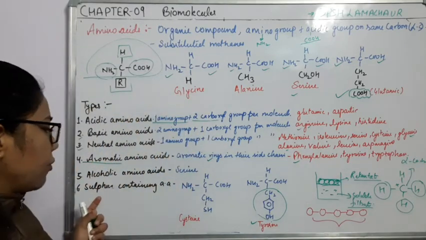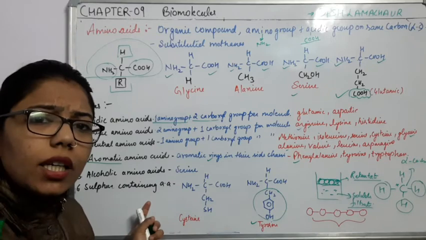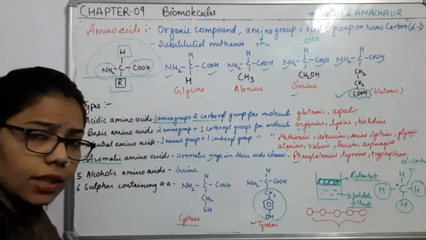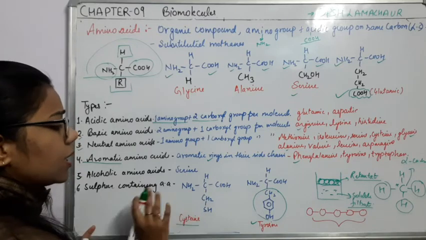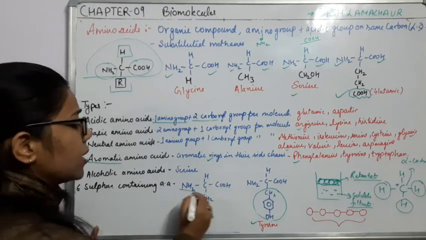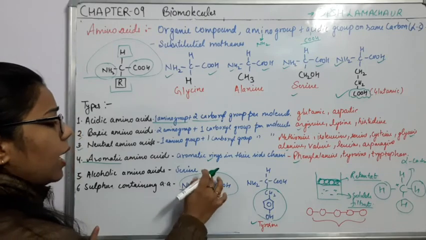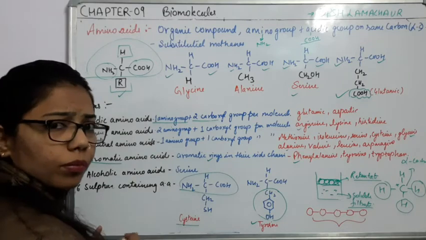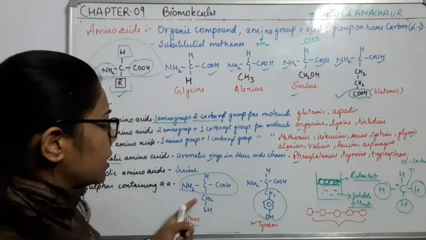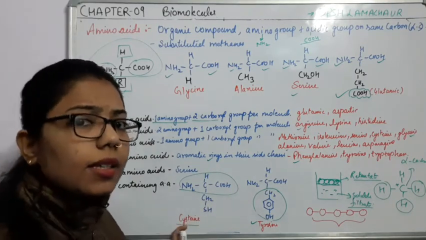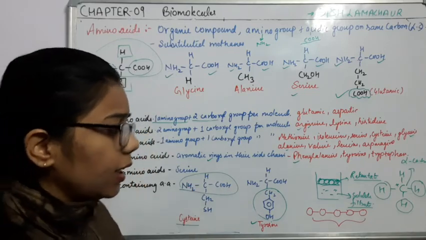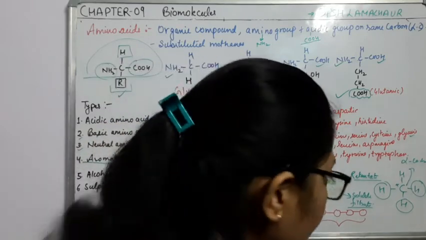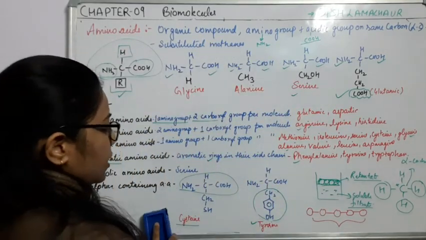Then we come to the sulfur-containing amino acids. It means sulfur is present. It's very simple. That one is cysteine. The structure is given here. See, in all the amino acids you can see the same structure is present, NH2, CHCOOH. What changes is only this R group. Here the R group is CH2SH, and the structure is cysteine. So you have to understand the different types of amino acids and what these amino acids are.